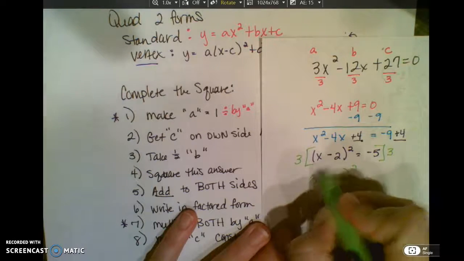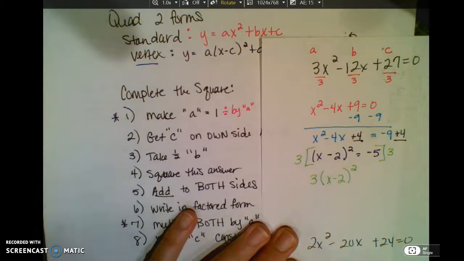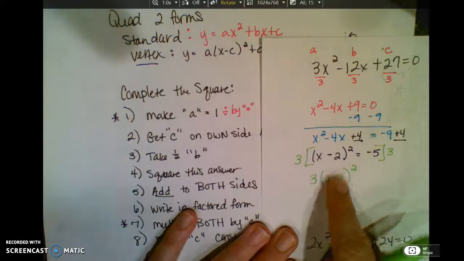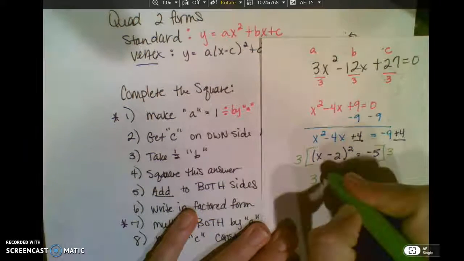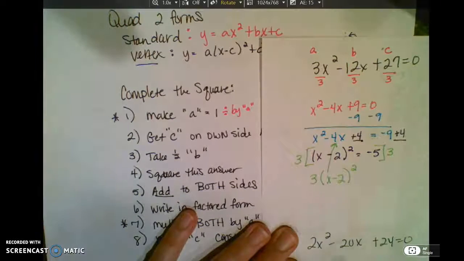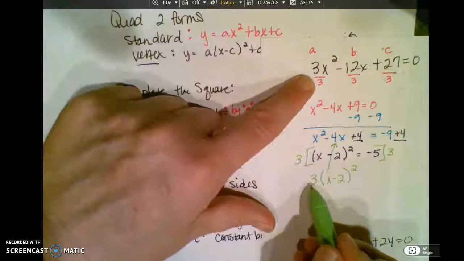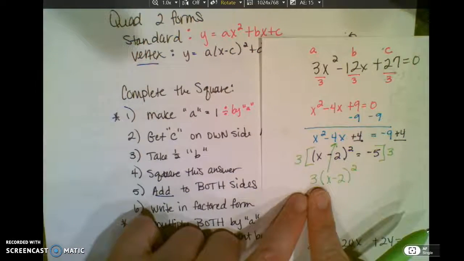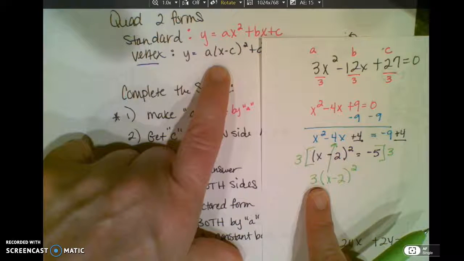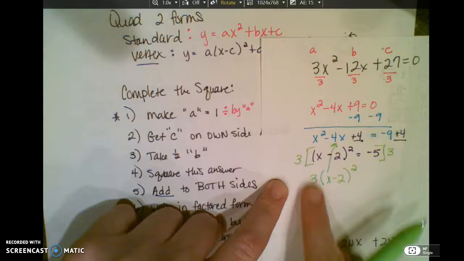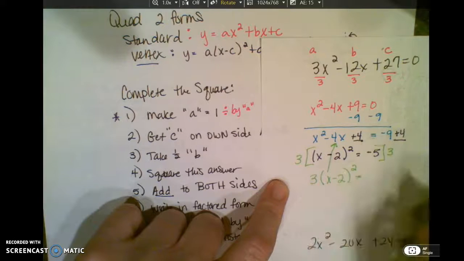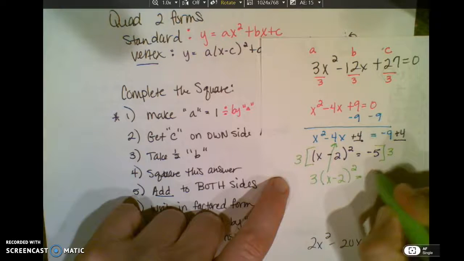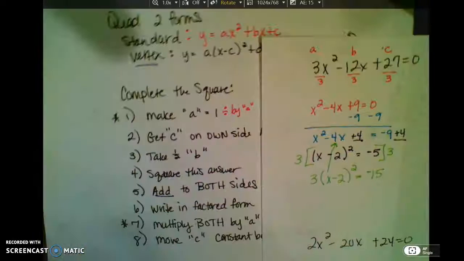Do not multiply through. PEMDAS again says parentheses, nothing to do. Exponent, so I'd have to FOIL this out, which would become this problem right here, and then I'd multiply by 3, which gets me back to the beginning. I am not looking to do that. We're putting it in vertex form, and vertex form has a parenthesis. So just show 3 times my factor. Over here, negative 5 times 3 is negative 15.